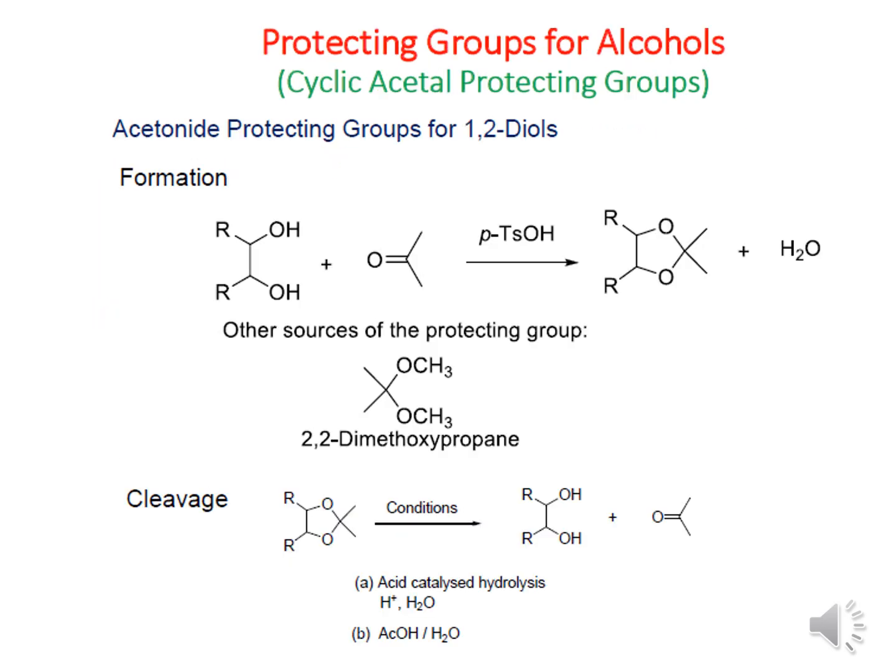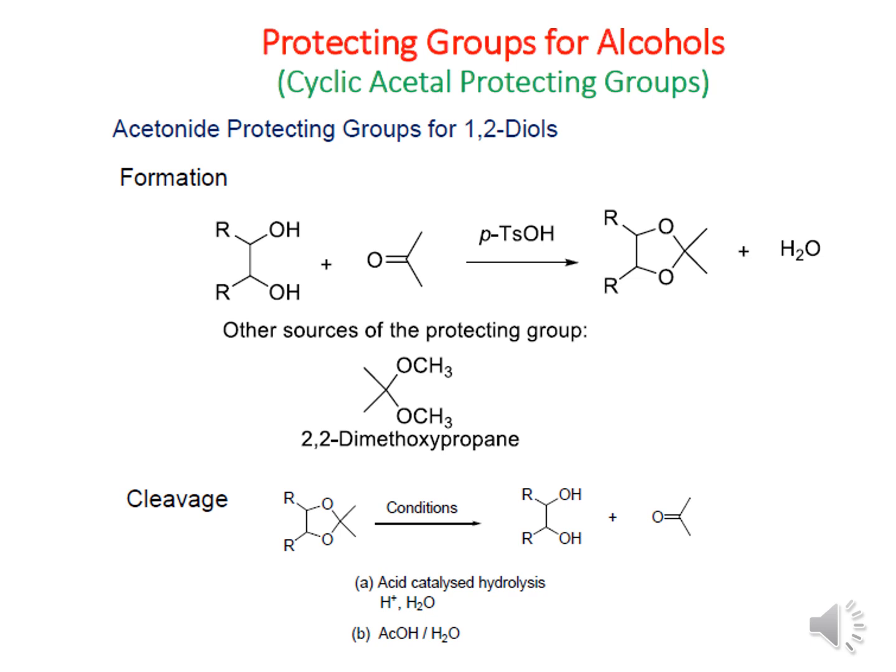So now we are coming to the most interesting cyclic acetal protecting groups. This is the acetonide protecting group for 1,2-diol. Here you can take a 1,2-diol, with alcohol groups on two adjacent carbon atoms, which reacts with the ketone in presence of para-toluenesulfonic acid, and that produces the acetal.